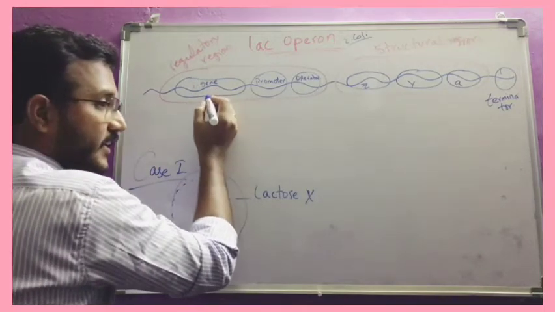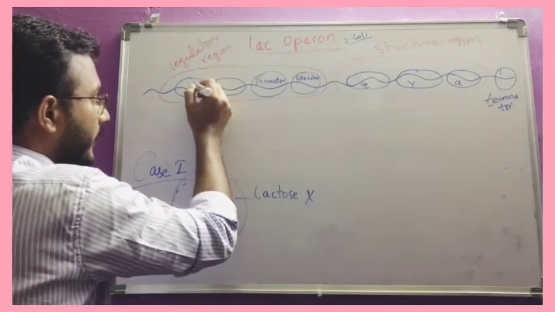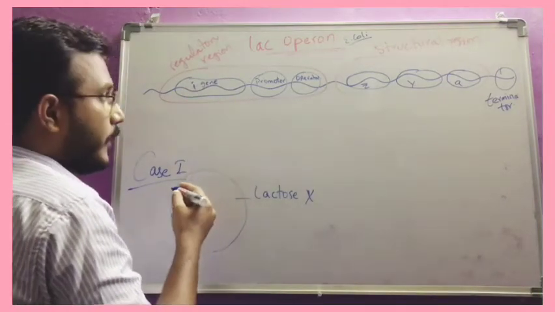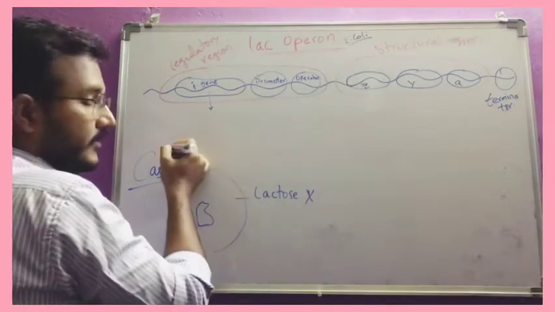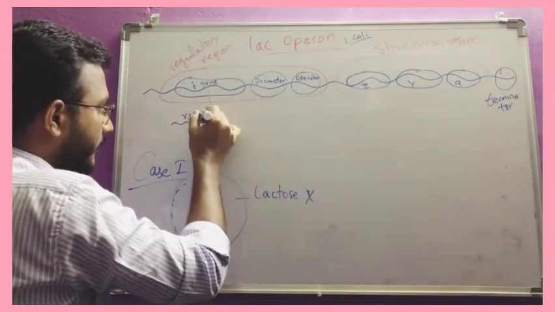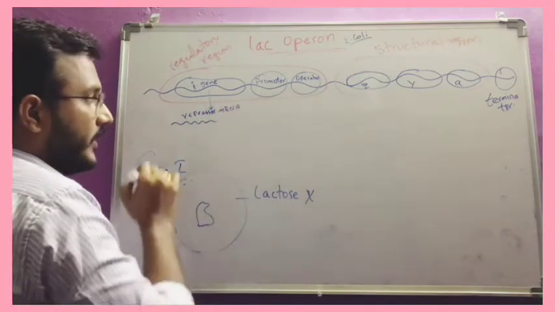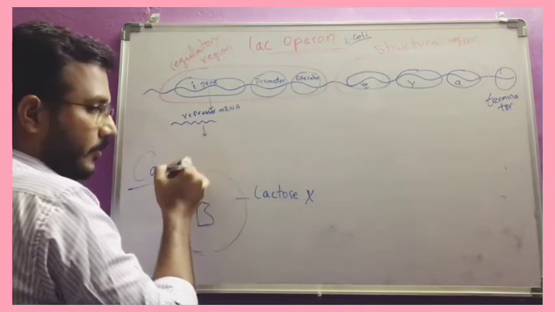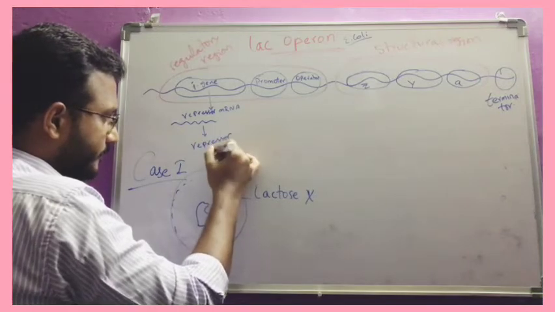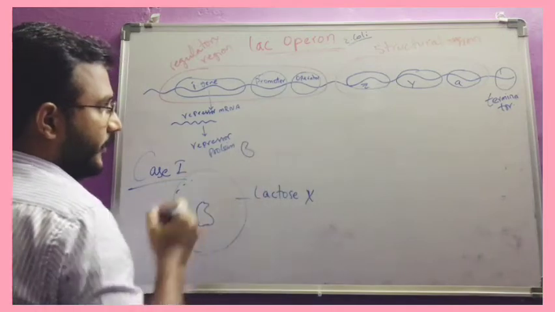This I gene is a repressor gene. I doesn't mean inducer; here I means inhibitor, or we can call it repressor. It releases an mRNA, that is the repressor mRNA, and this repressor mRNA undergoes translation and forms the repressor protein.